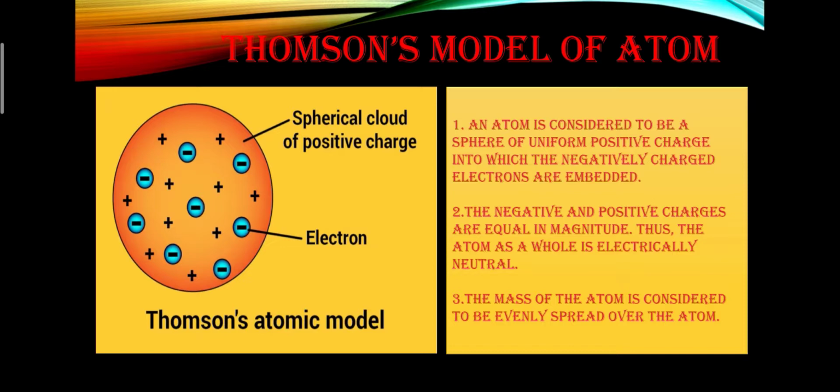When Thomson proposed the plum pudding model, it was later proved wrong by the student of J.J. Thomson, that is Rutherford. Then he discovered the nucleus and performed some experiments, which we are going to learn in the next video. For today, only this much: the discovery of the proton and neutron and their characteristics.